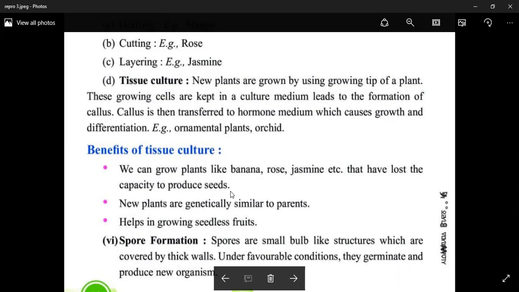And the next topic is spore formation. Spores are embryos without stored food materials. Especially in fungi, spores are formed. In fungi and algae, spores are formed in a bulb-like structure which is called the sporangium. And under favorable conditions, the spore germinates to form a new organism.